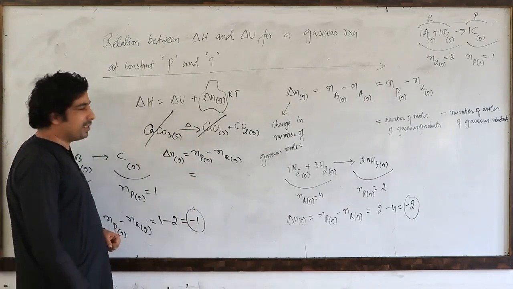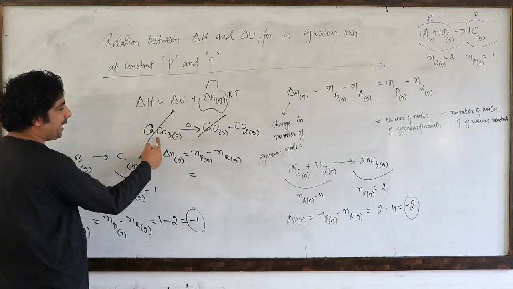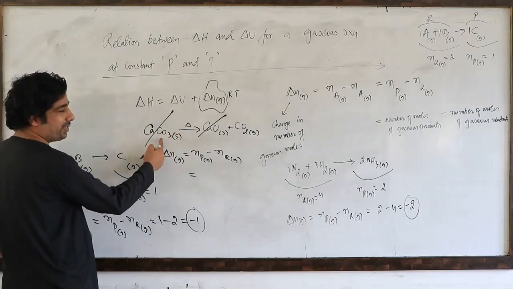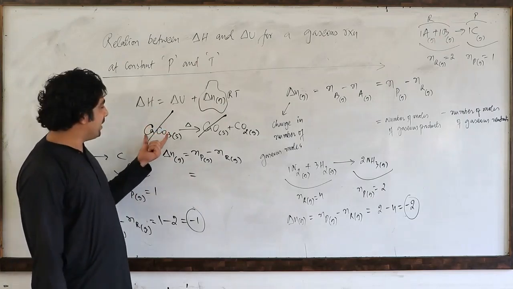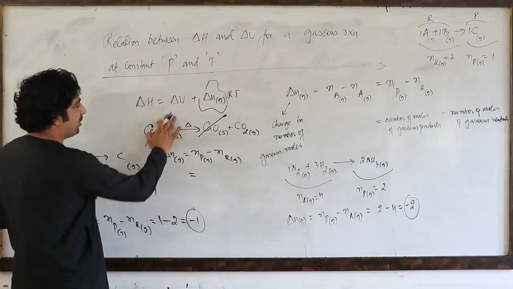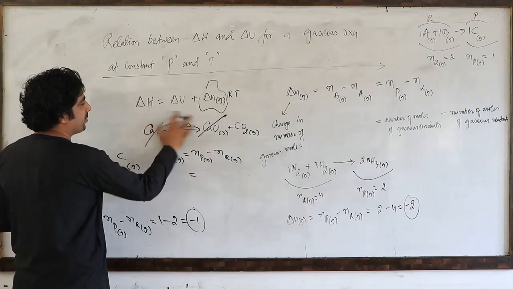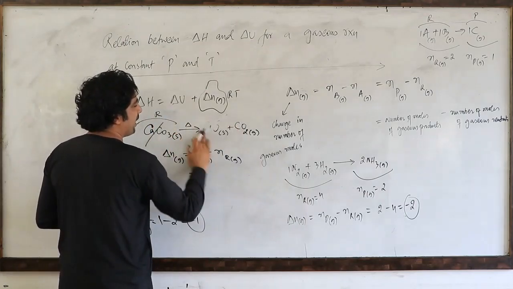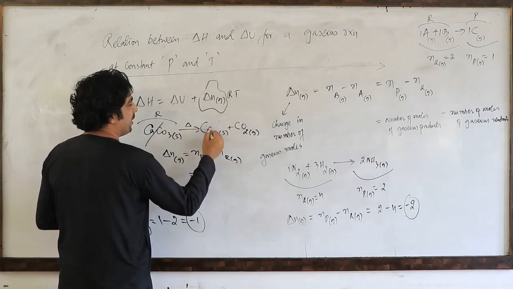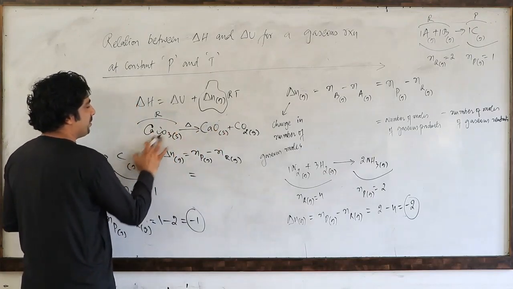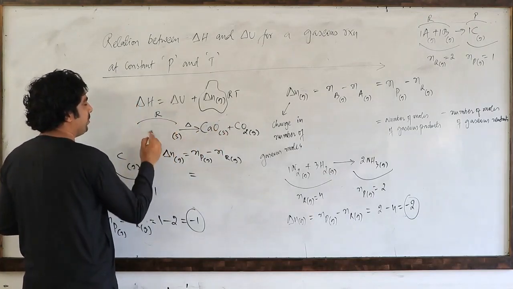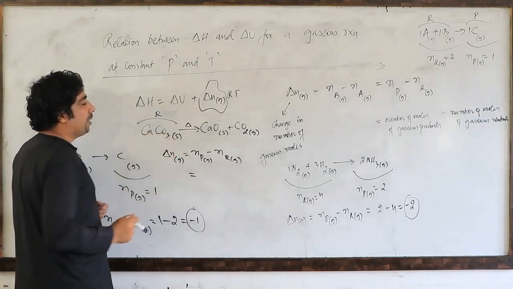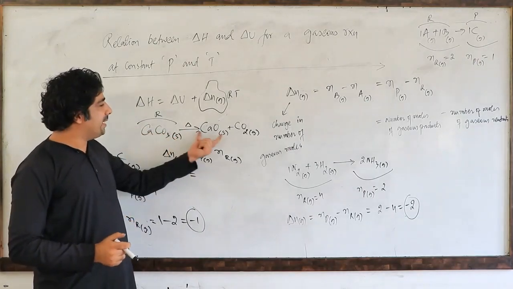So now when I talk of the gaseous reactants, my dear friends, how many gaseous reactants are here? 0, because the reactant is here solid. So let me explain you. This is my reactant and these are my products. Let me write it down once again. So this is our reactant and these are our products.